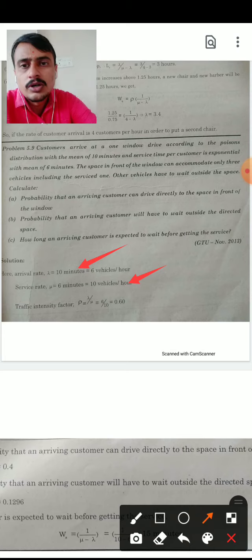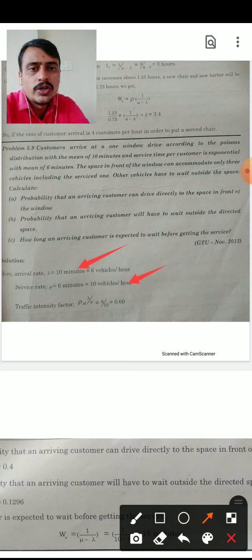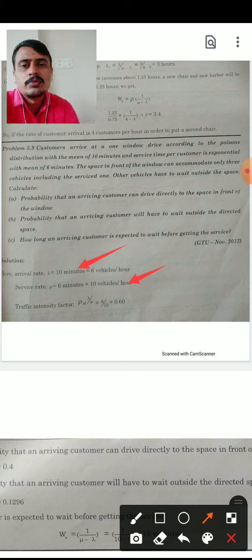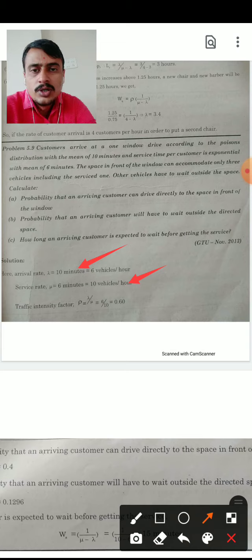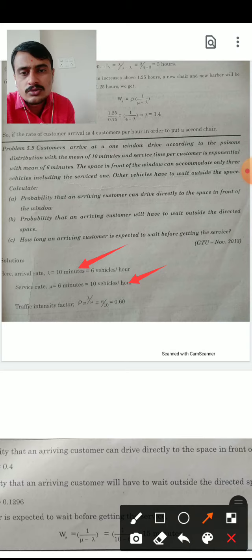The space in front of the window can accommodate only 3 vehicles including the one in service. Other vehicles have to wait outside the space. Calculate, first, the probability that an arriving customer can drive directly to the space in front of the window. Second, the probability that an arriving customer will have to wait outside the designated space. And third, how long an arriving customer is expected to wait before getting service.